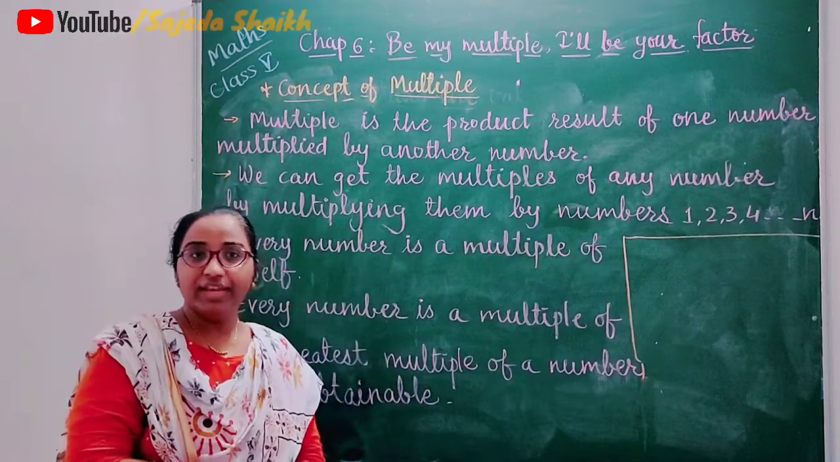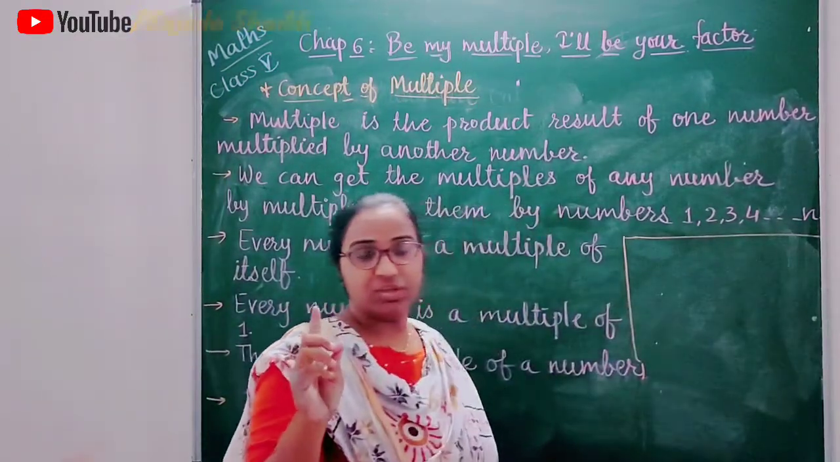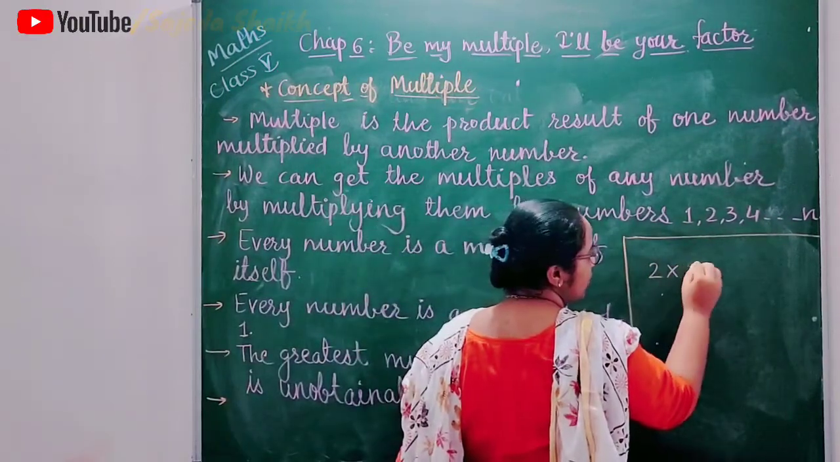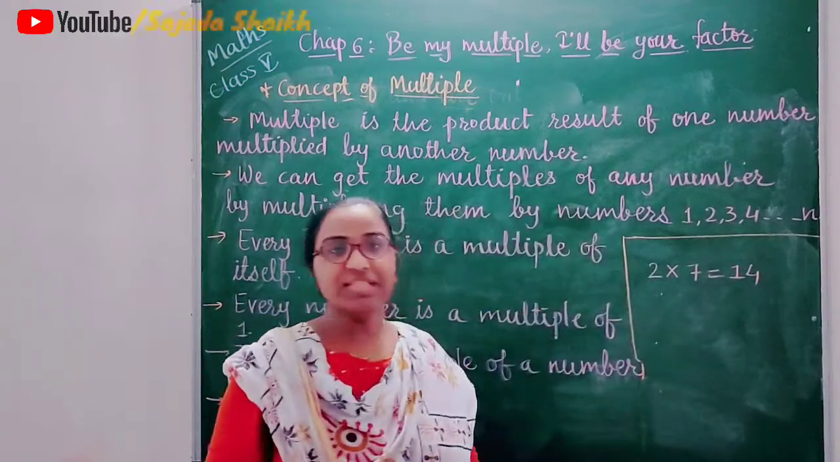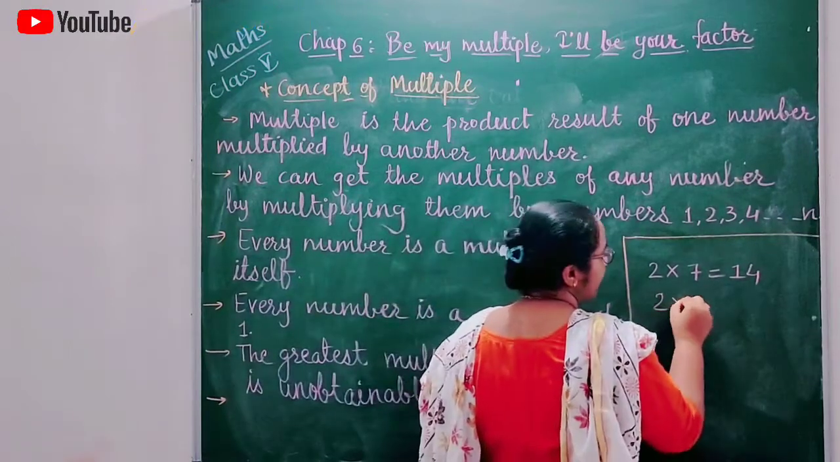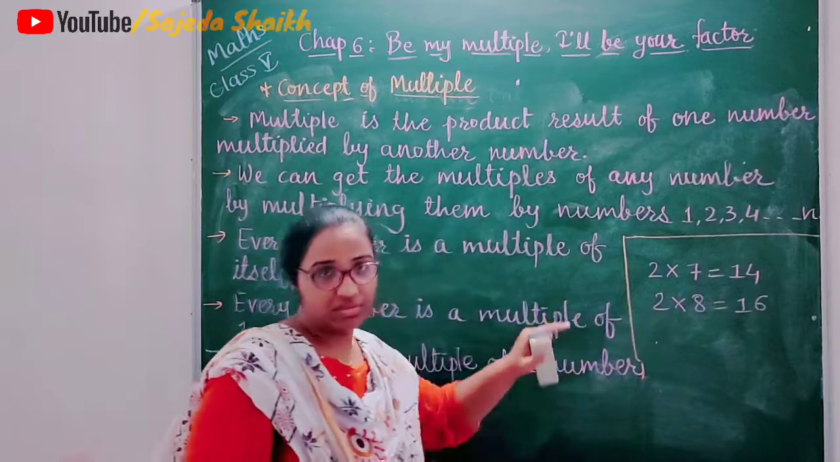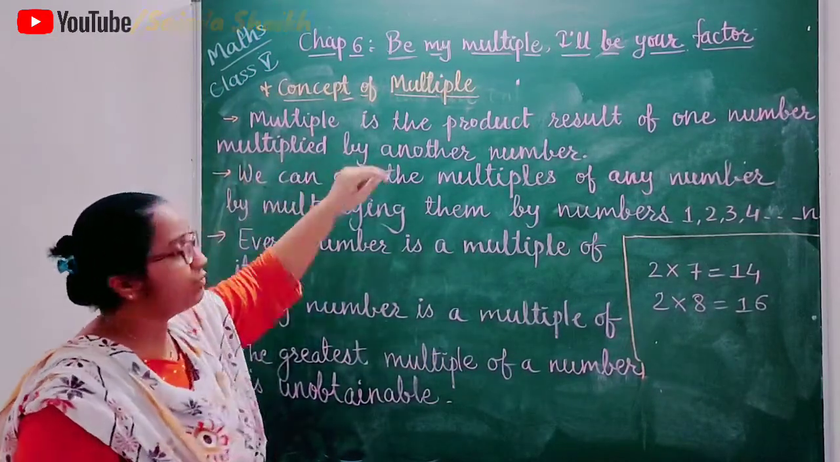Now how do we write down this table? Like the mouse was on the 14th step, so that is 2 multiplied by 7 is equal to 14. 2 sevens are 14, and the next step was 2 eights are 16. So from this table we will get the definition, the concept of multiple.